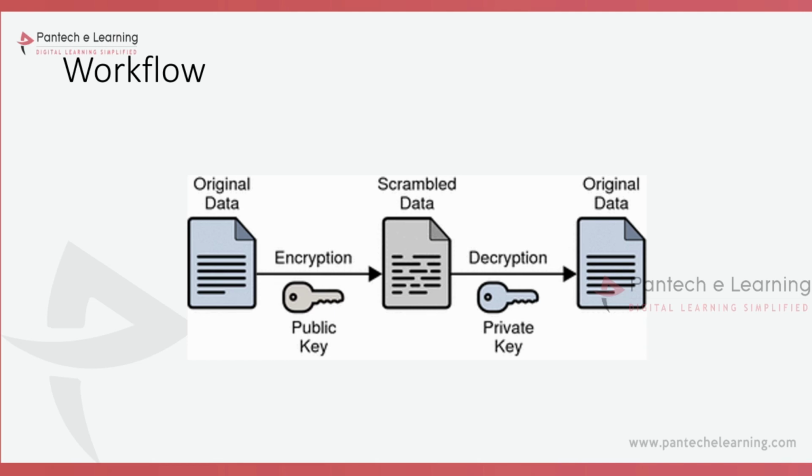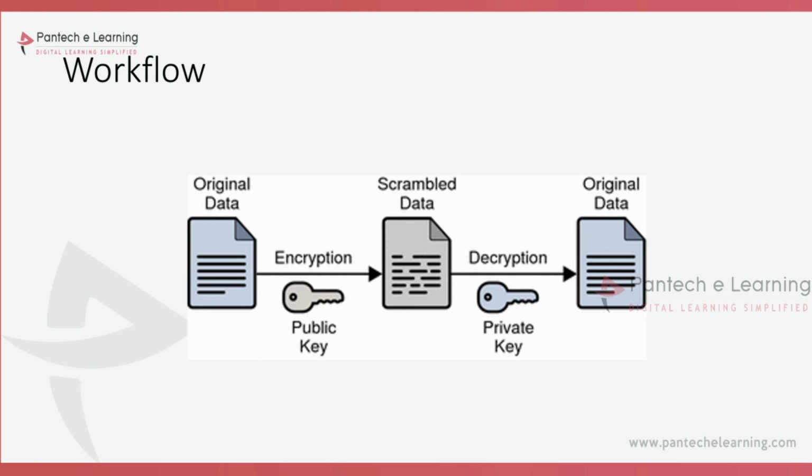Now each and every person's account has their particular QR code, and if you just scan that QR code, we will be able to send the data. The same thing happens over here: the original data will be encrypted into some public keys, and those public keys will be converted into some scrambled data.